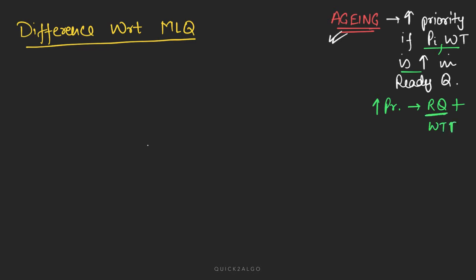So it has to be in the ready queue. It cannot be in the suspended state or any other state. It has to be in the ready queue, and if its wait time is increasing, then we will increase its priority. This is the concept of aging.